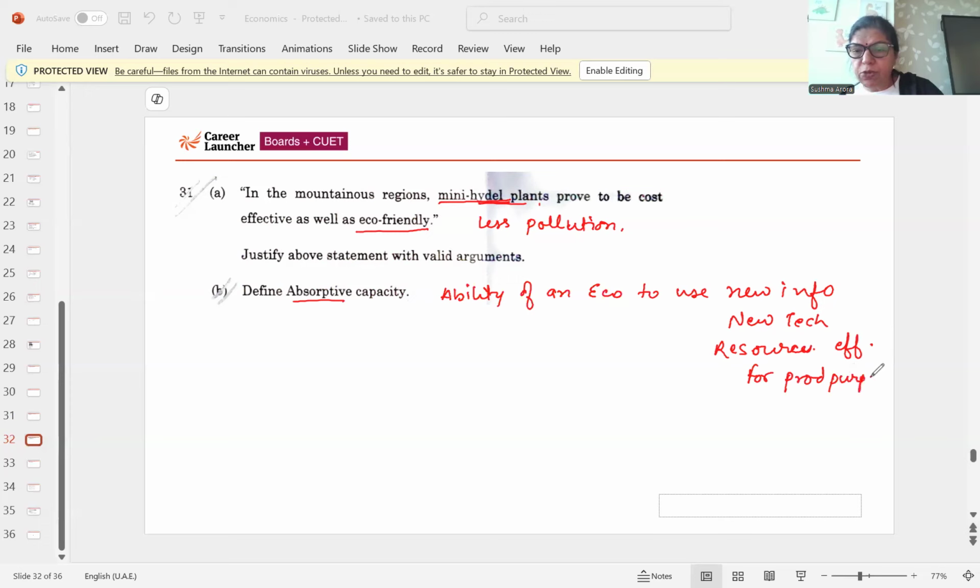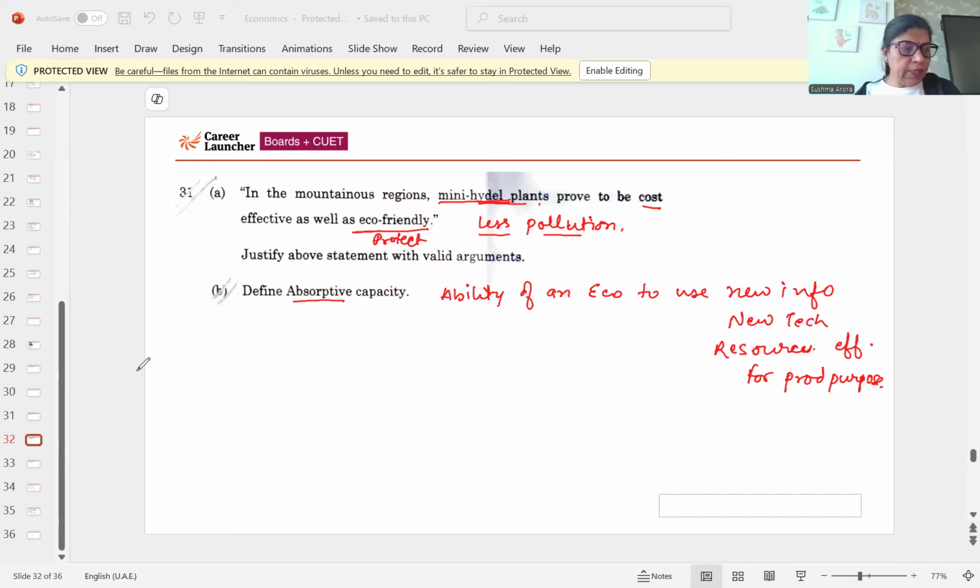So that is absorptive capacity. So we can say mini hydel plants are, yes, cost effective because the maintenance cost is less, and in a mountainous region that will be good, and eco-friendly because it is environment friendly. They protect the environment as well as cause less pollution.